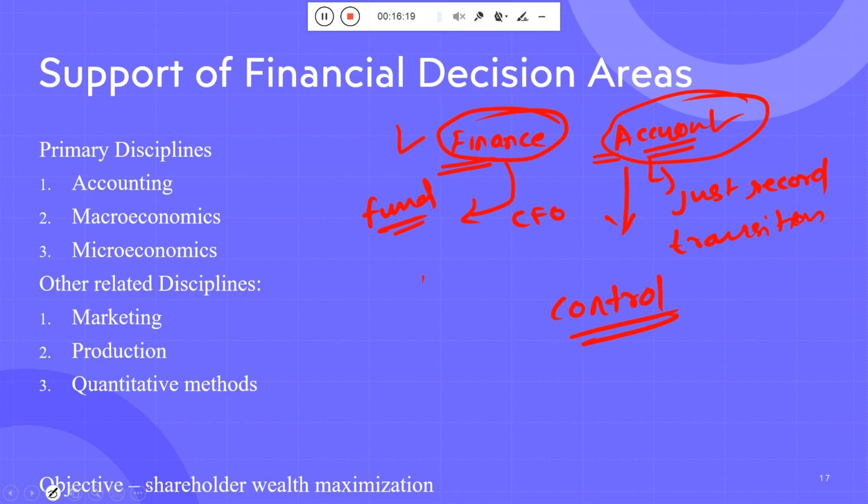So what is the main objective of the CFO, or the chief financial officer, or if you work as a financial manager, then shareholder wealth maximization is the objective, okay.